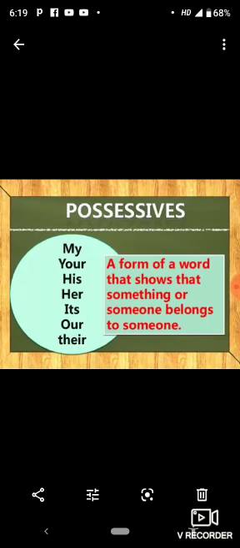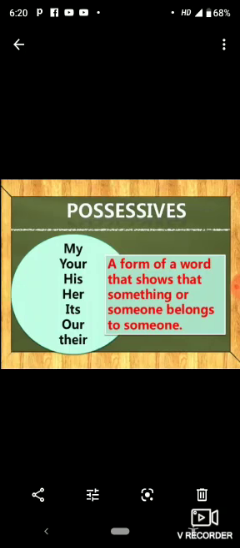Then we have possessives. Possessives are a form of a word that shows that something or someone belongs to someone. It shows the belongingness. My, your, his, her, its, our, their. These are possessives and they come under determiners.